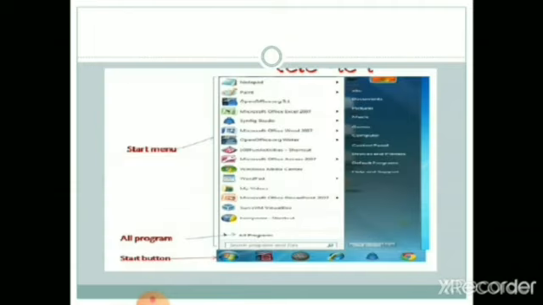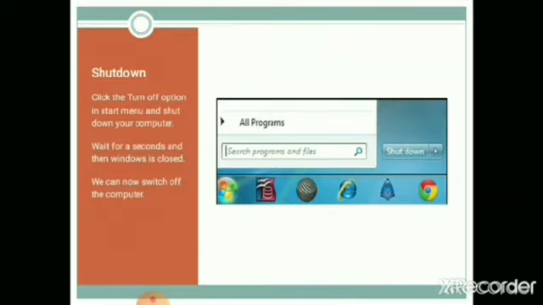Then here you can see the start menu. In the start menu there are various components like programs, documents, settings, find, help, run, shutdown and favorites. You can see their icons on our screen. If we are not finding any program on the start menu, we press the all programs button and definitely we will find it. Okay, then afterwards we are seeing the shutdown button.